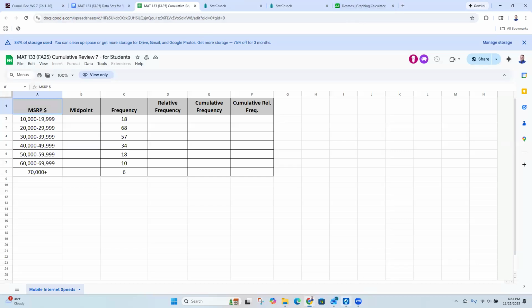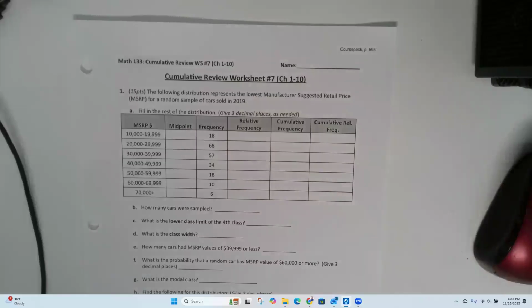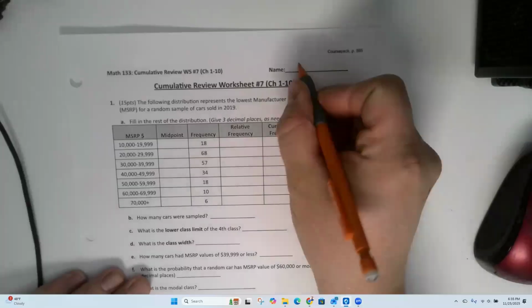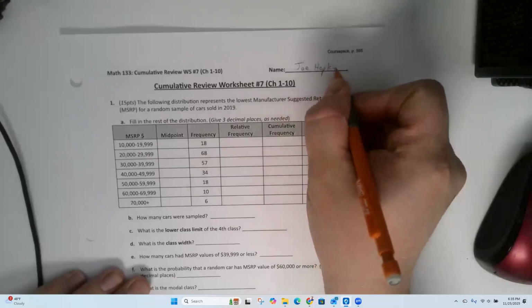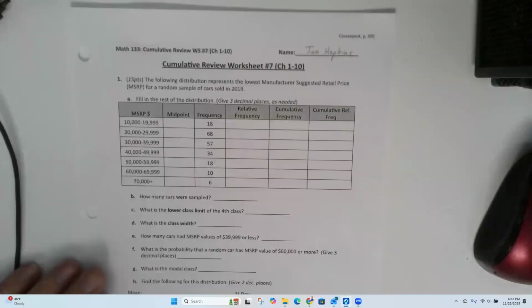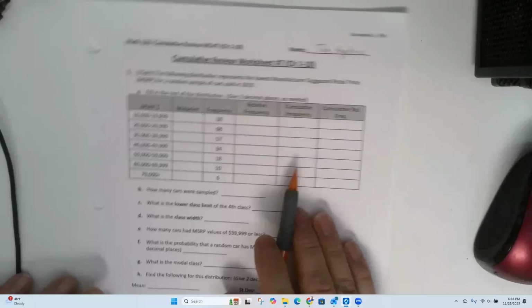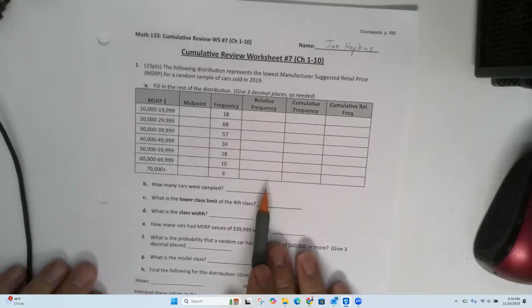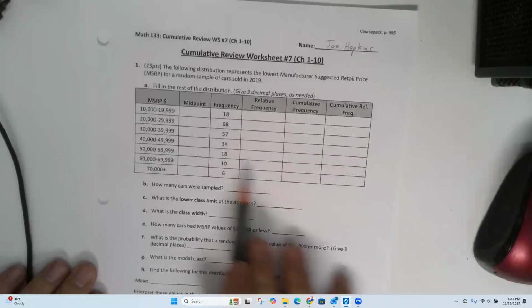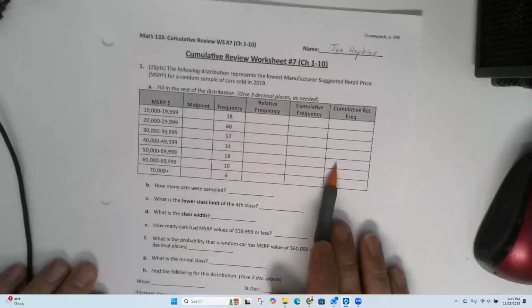Okay, page 595. We've seen these kinds of frequency distributions before, so you'll fill in your midpoints, relative frequencies, all of that stuff.